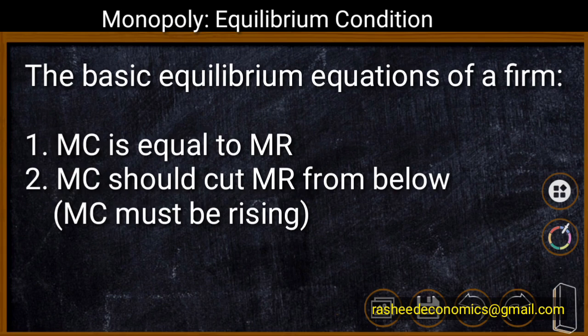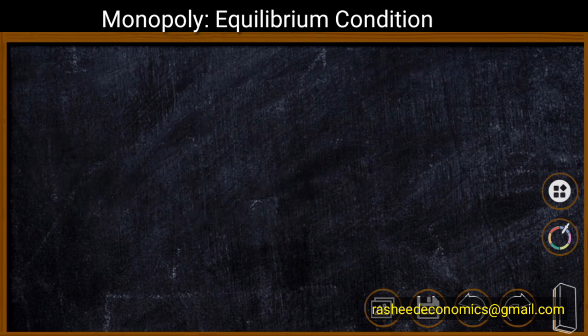MC should be equal to MR. That is the first and most important condition. And the second condition, MC should cut the MR curve from below. These two conditions are applicable to all the markets. Therefore, here also we are applying the same. Let us directly move into the equilibrium of a firm under monopoly.